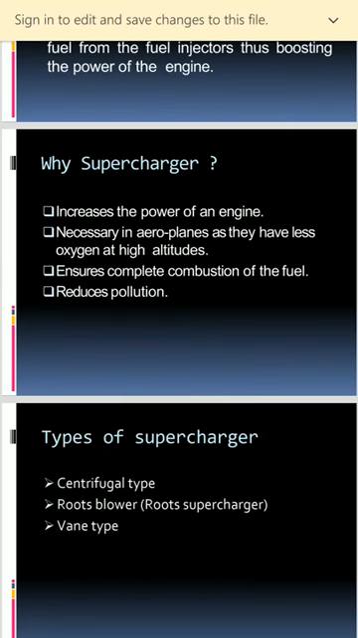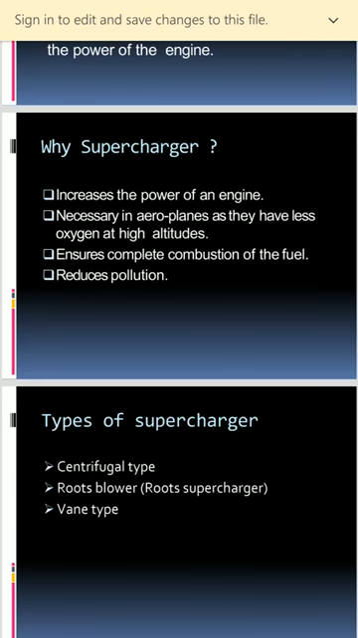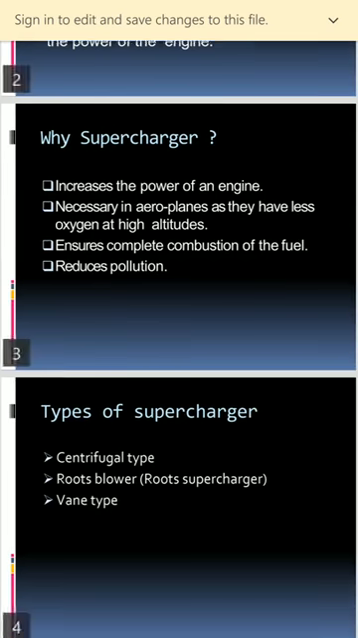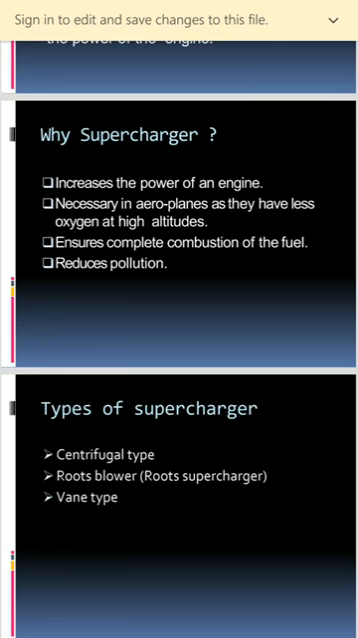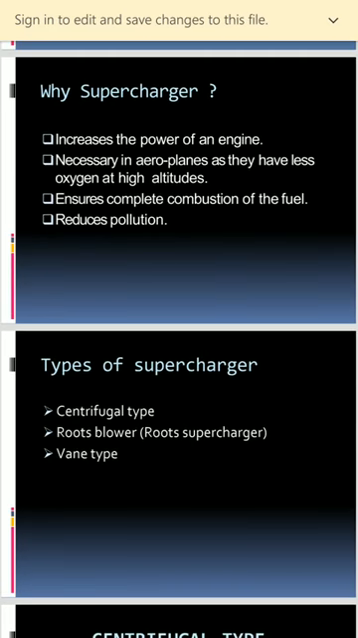The question arises: why do we have to use a supercharger? I already told you that it increases the power of the engine. The main application is in aeroplanes. Why in the aeroplane? Whenever the aeroplane moves to high altitudes, oxygen is less. At that time we have to use a supercharger. By using this, complete combustion of the fuel takes place, which also reduces pollution.